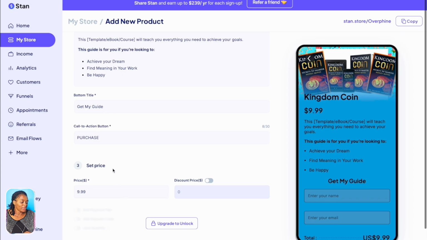Now we come down here to price, whatever price you want to put for your book. Let's say you want to put $10.99. You put $10.99.